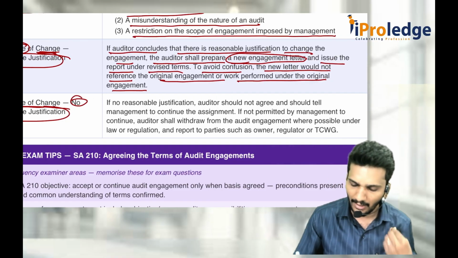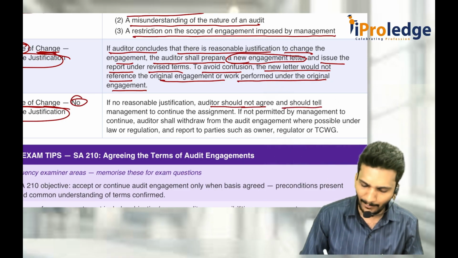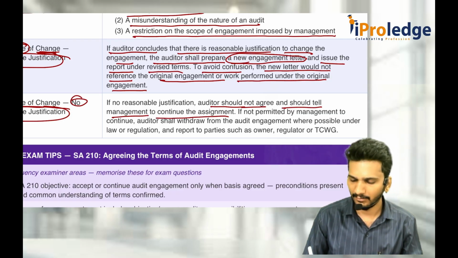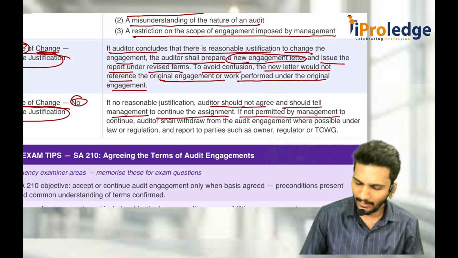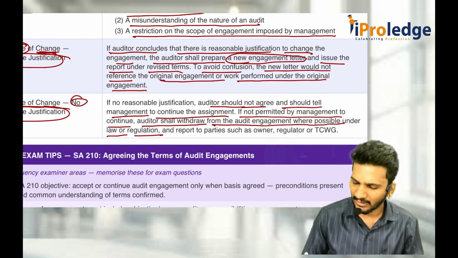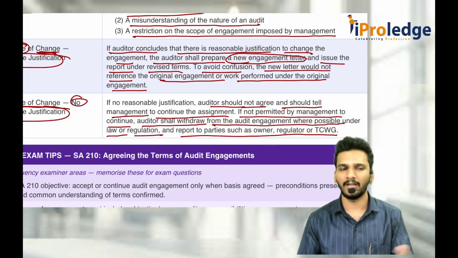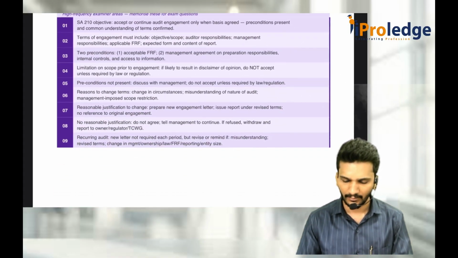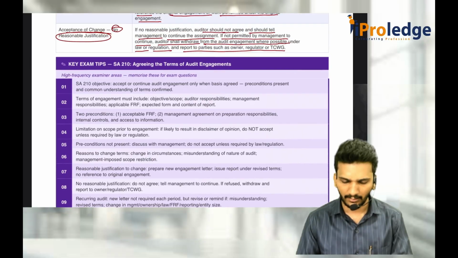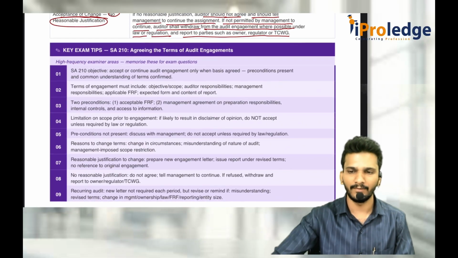If the change is not acceptable or no reasonable justification is given, in that case the auditor should not agree and should tell management to continue the assignment. If not permitted by the management to continue, the auditor shall withdraw from the audit engagement where possible under law or regulations and report to the party such as the owner or TCWG. If not possible, tell the management not to change it. If they change it, withdraw or something like that. That is what SA 210 says. Look at this. Online people, take the screenshot of it.